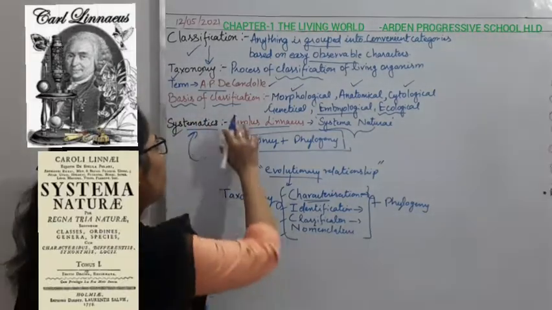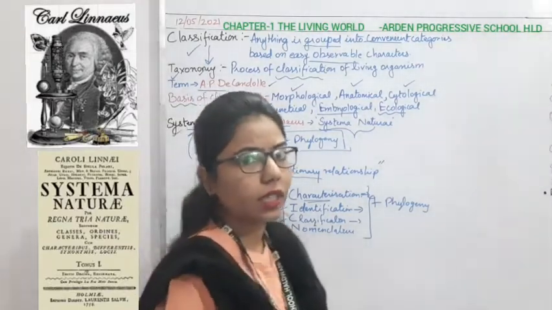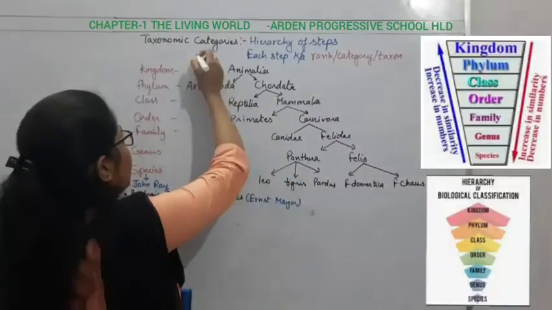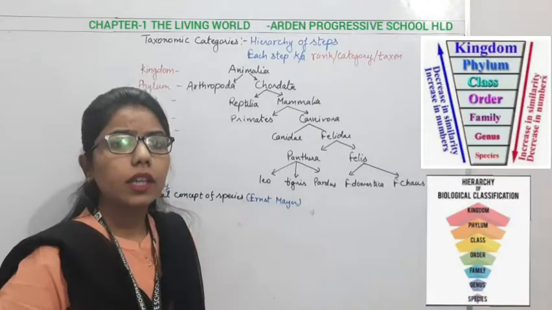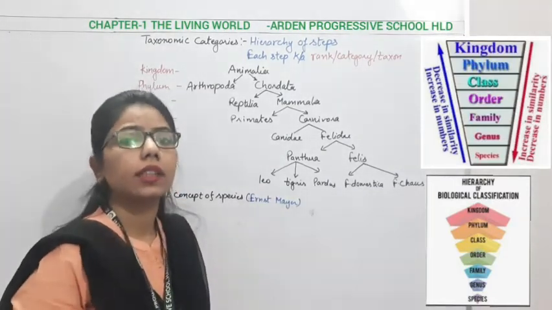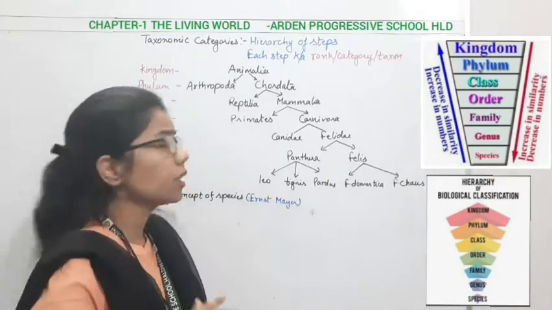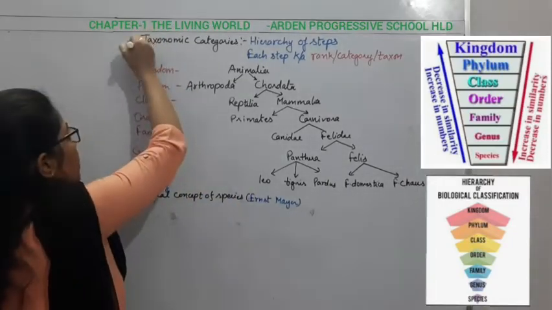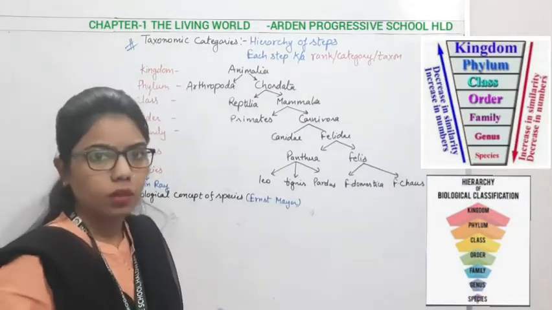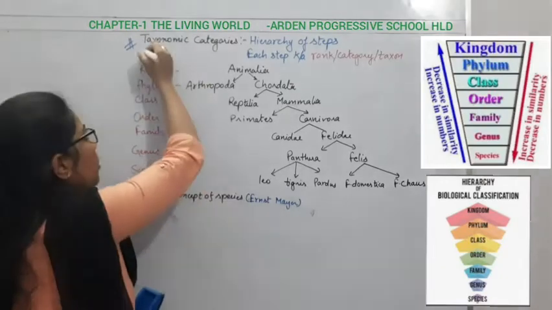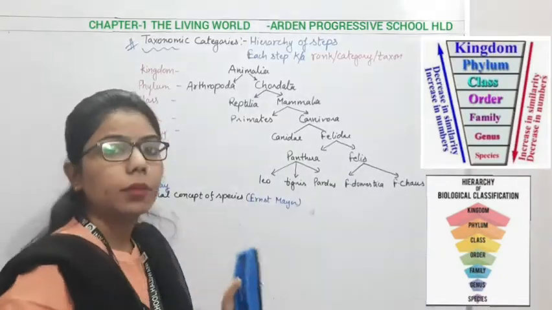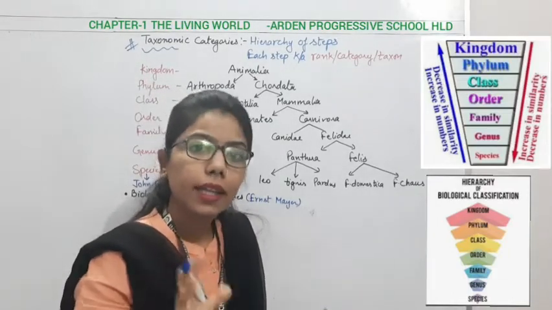So here, what do you understand by taxonomy and systematics? It is clear. Now we will understand what is a taxonomic category. The taxonomic categories, as we have done, the terms are taxonomy, then systematics, then a term known as taxonomic categories. Whenever we use the word taxonomy, it means we are talking about classification, and when we are talking about classification, it means we are talking about some category.